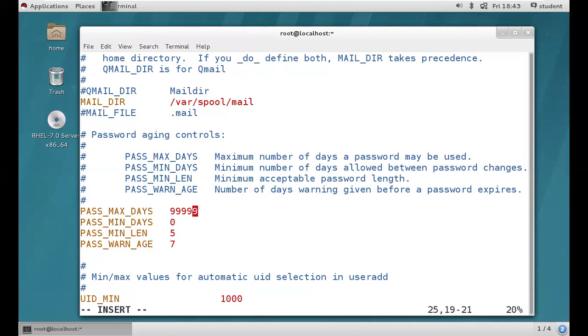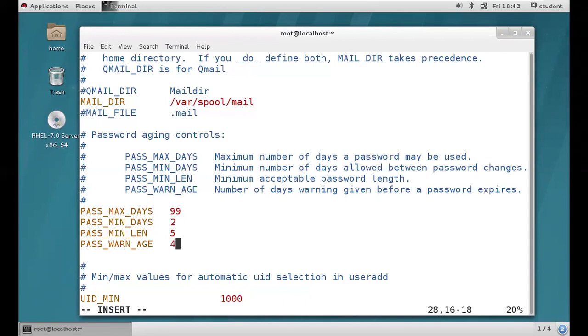So insert, then I'm going to make 99 days the maximum password age, and minimum age 2 days. Got it, guys? Length 5 characters, and warning we are going to get 4 days before. That's it, you can modify. From now onwards, the same properties will be applicable for each and every user.